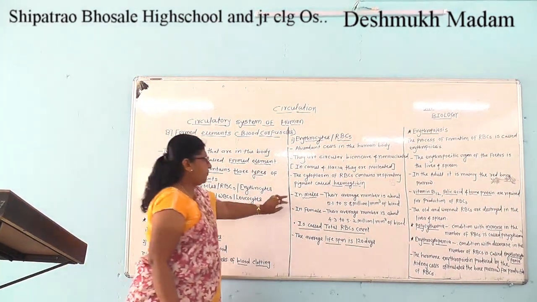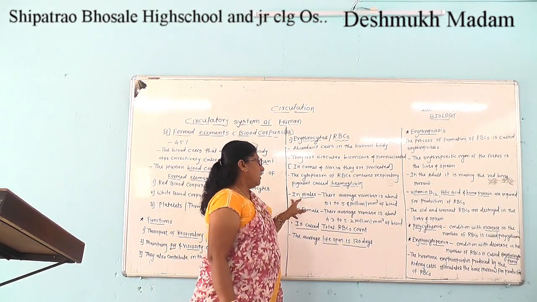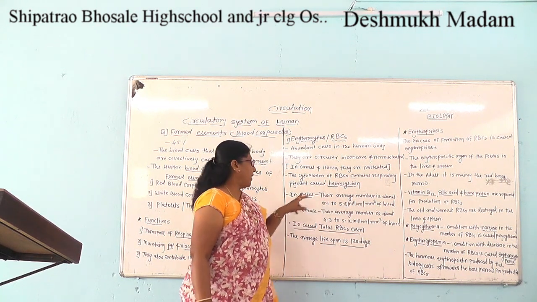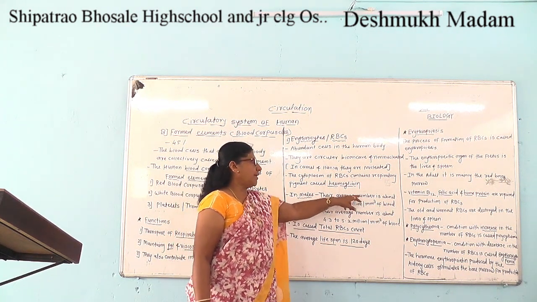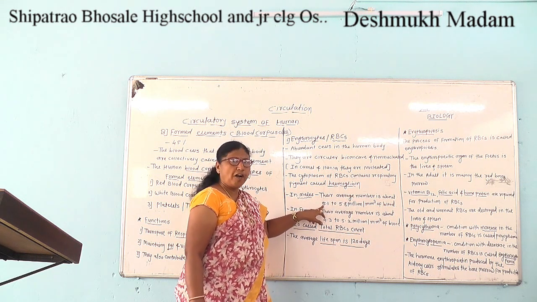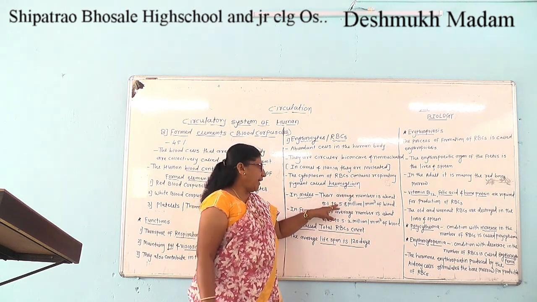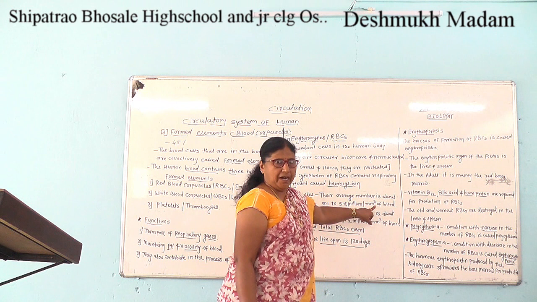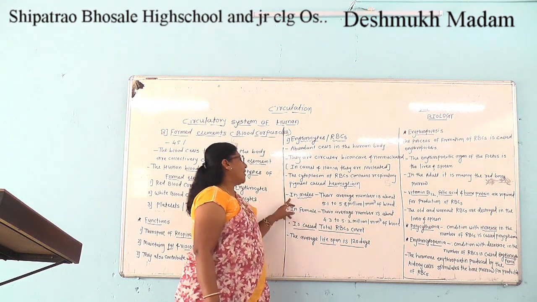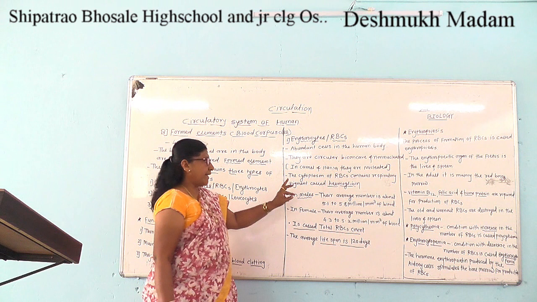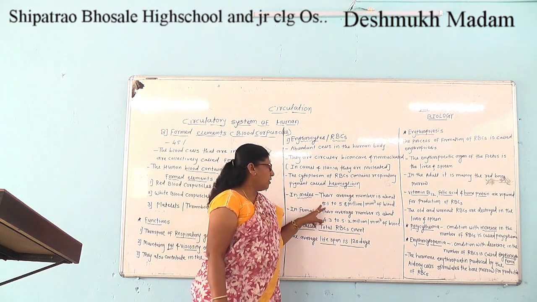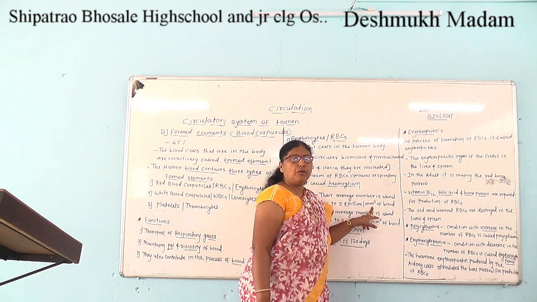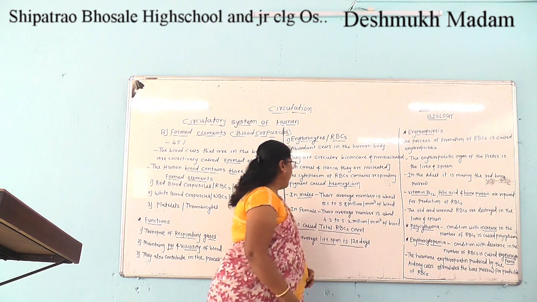In males, the average number of RBCs is about 5.1 to 5.8 million per cubic mm of blood.